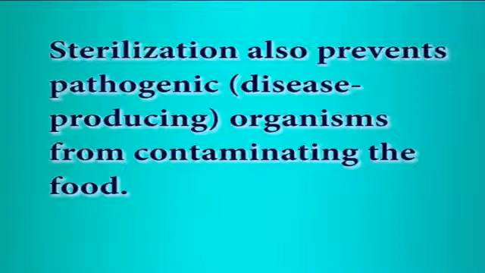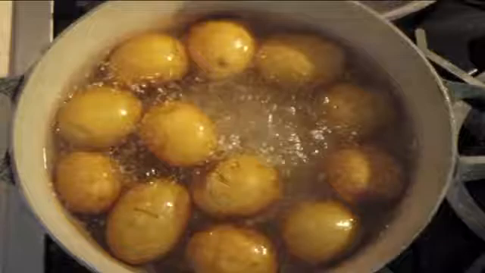This also prevents the decomposition of the food, making it unattractive or inedible. Sterilization also prevents pathogenic or disease producing organisms from contaminating the food. It has been found that all microorganisms, including Clostridium botulinum, are destroyed by heat. Higher temperatures kill spores more quickly. At any given temperature, the spores are killed based on the time of exposure. Some spores are more resistant to heat than other spores.